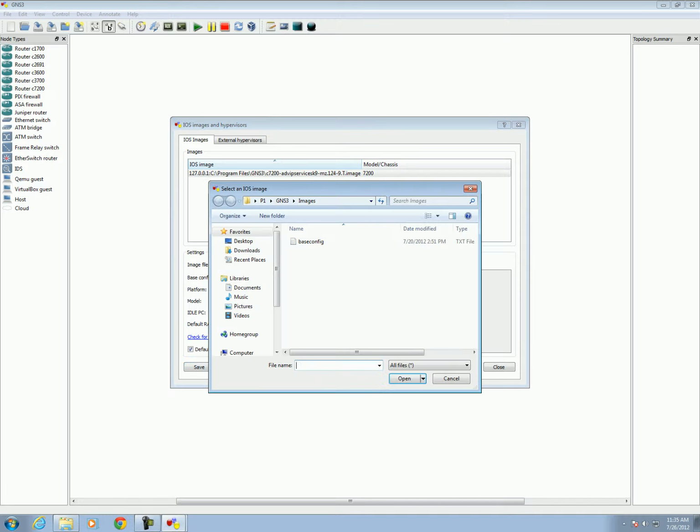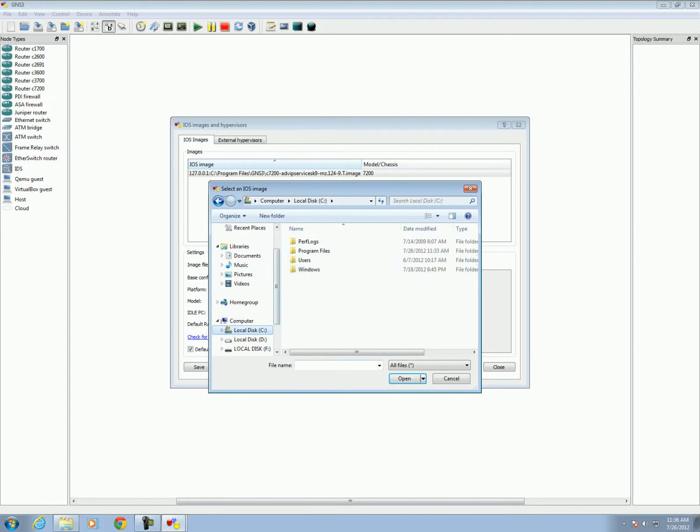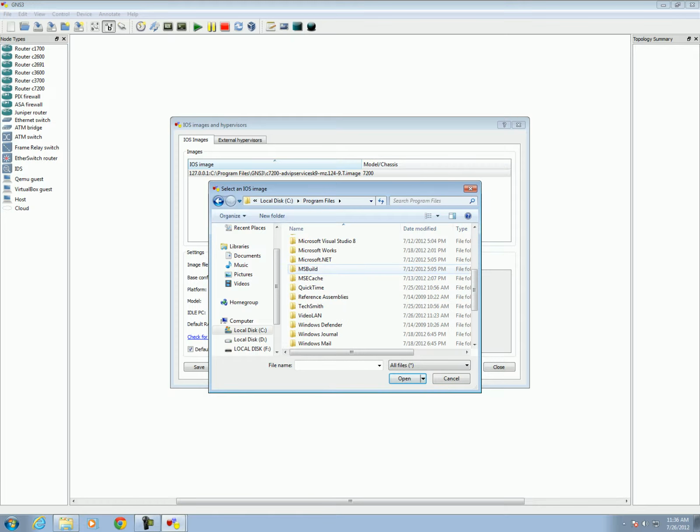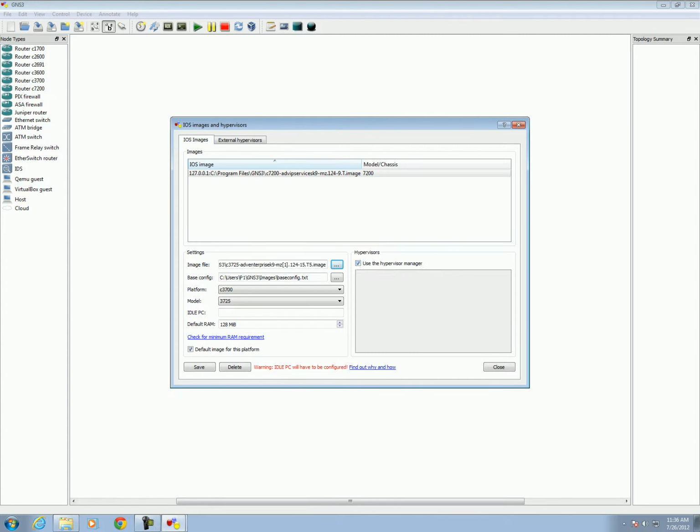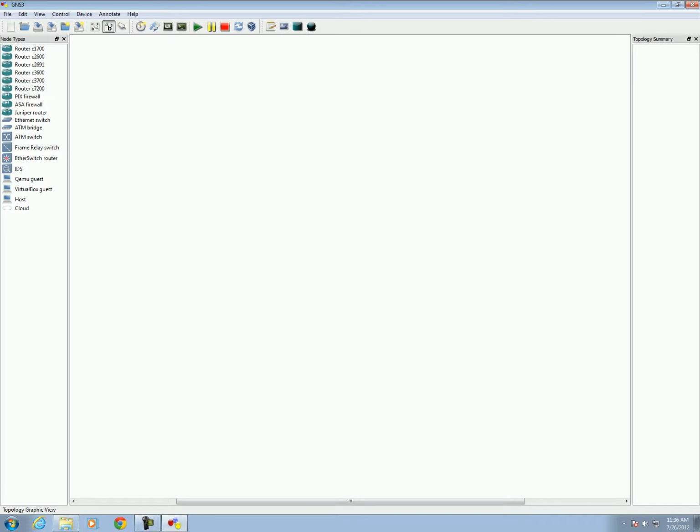And then one more image if you want. Again click, locate the file GNS3, 3.7 series. Say OK. And then close. This is not done. No, still it is not done.